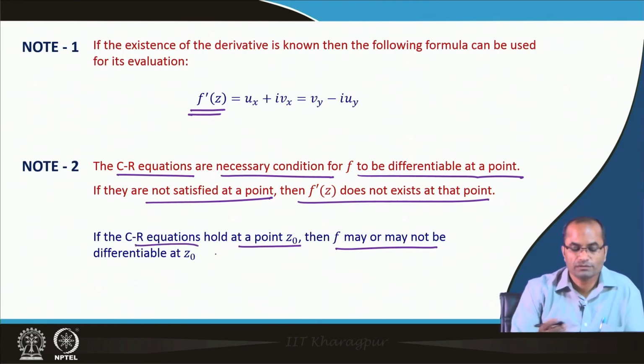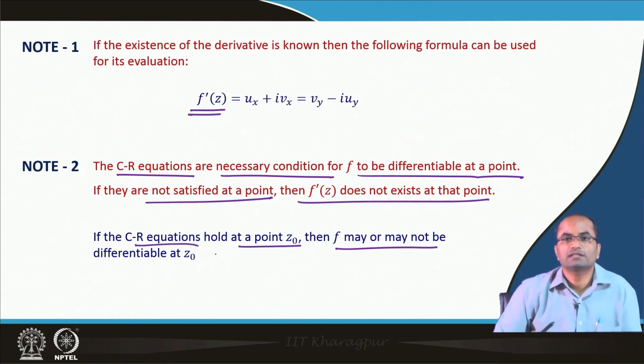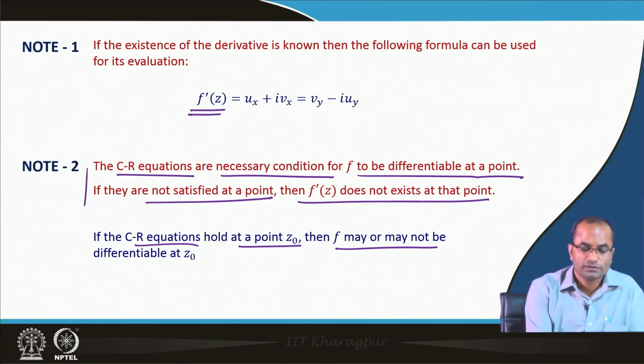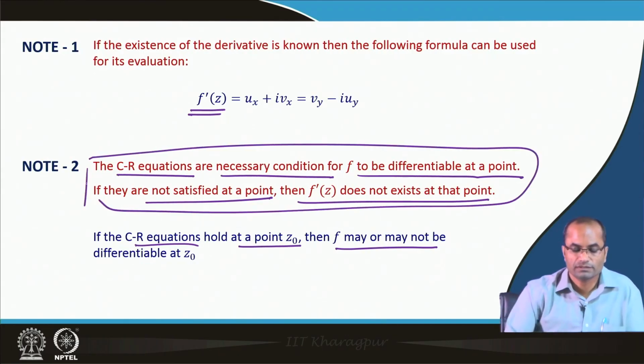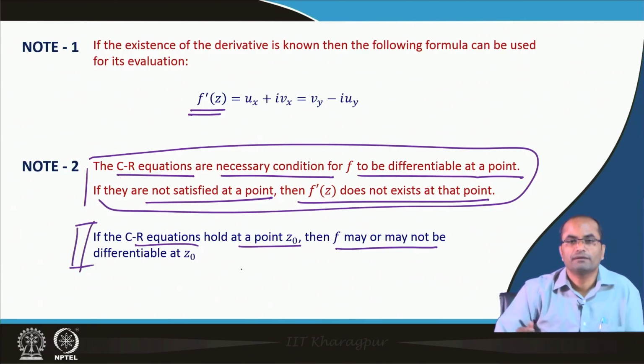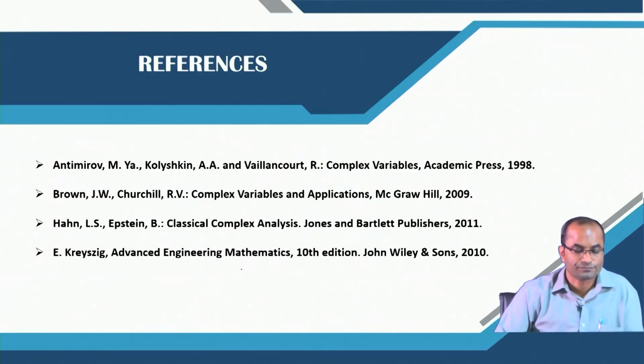So, if the CR equations hold, then we cannot say whether the function will be differentiable or analytic at that point. For that we have to go for a further test, that is the continuity of u x, u y, v x, v y. So, the CR equations are very useful for proving that the derivative does not exist, but for proving that it is differentiable or analytic, the CR equations are not sufficient, they are just necessary.